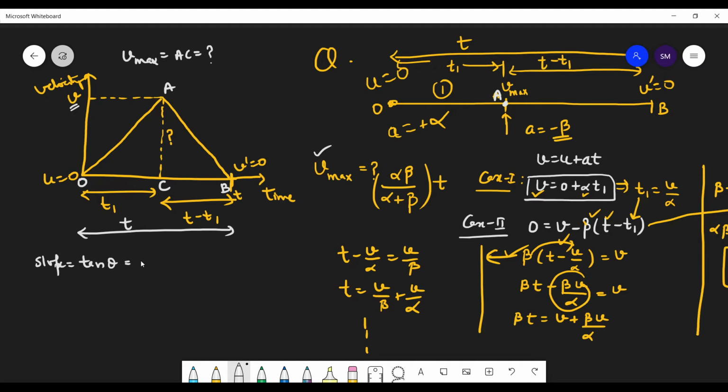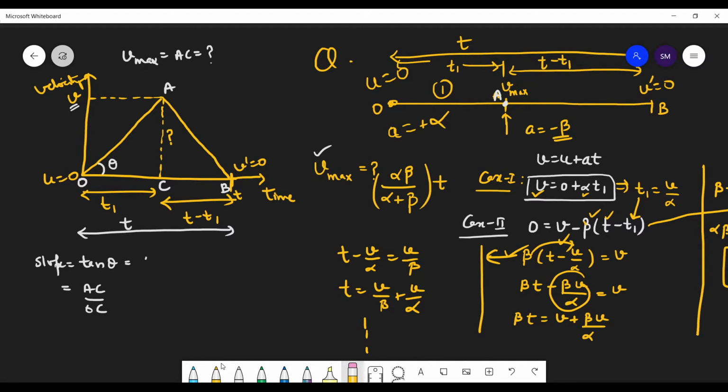What is tan theta here? Suppose this is theta. If we are talking about this figure, tan theta is AC by OC. Very good.